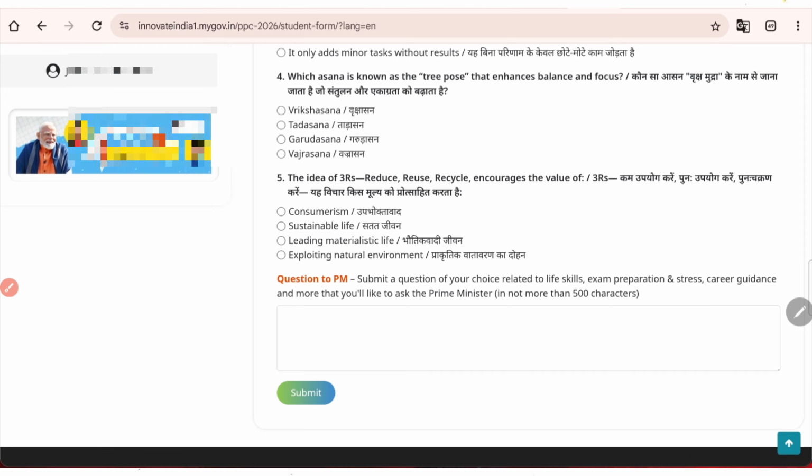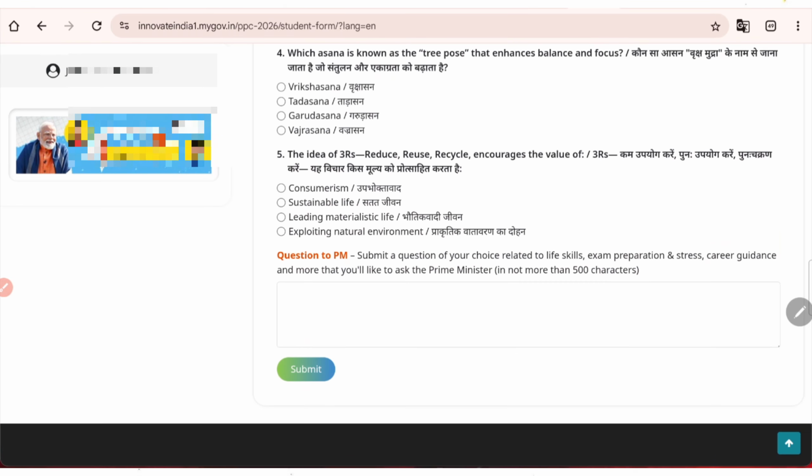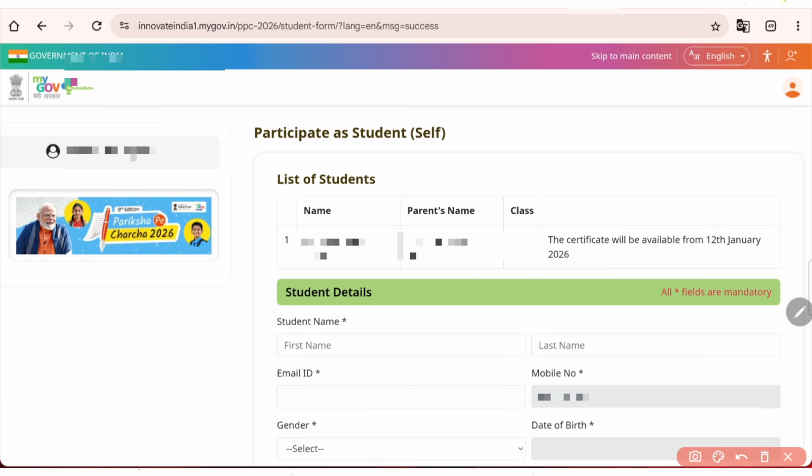Once you fill in all these details and attempt the quiz, just fill in this question and after that click on the submit button. Once you click on submit, you are going to get a detailed listing of the student. Here your name will be there, your parents' names, your class, and one piece of information is given: the certificate will be available from 12th January 2026.